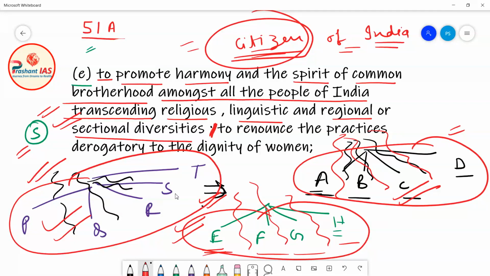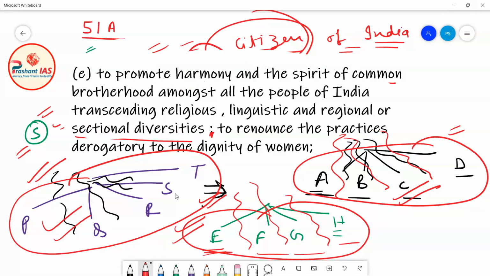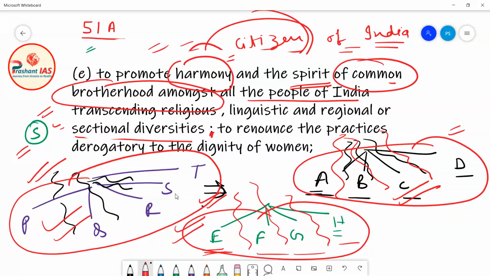Then the harmony will come in the society. Okay, so when you do all these things, then what will happen? When you remember that you are a citizen of India, then what will happen? There will be harmony in the society and there will be a spirit of common brotherhood amongst all the people of India. All the people of India will think that all the citizens of India are brothers and sisters.